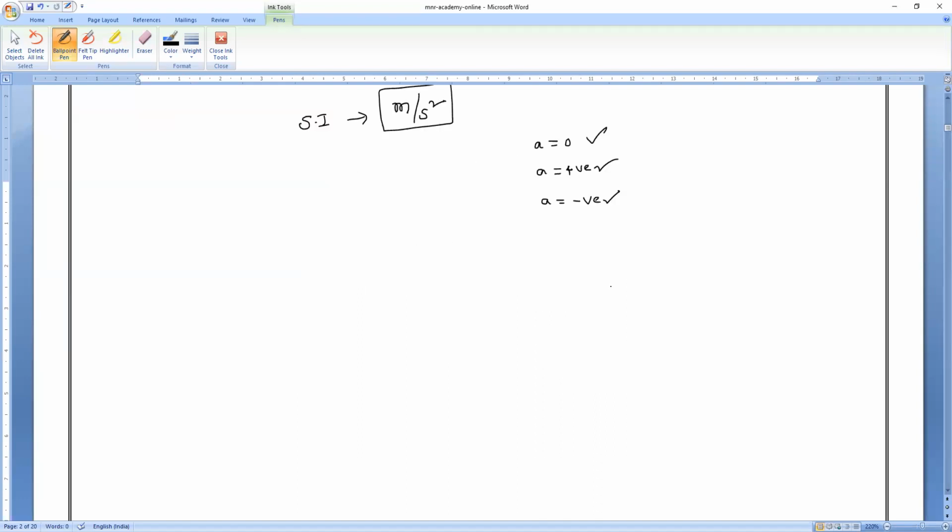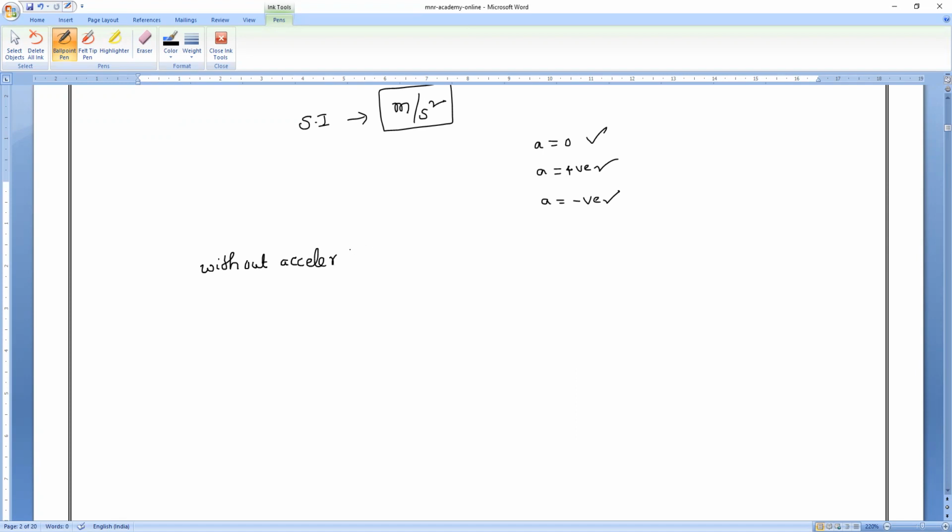Then we studied two points. When a body moves without acceleration, or with zero acceleration, so that body is said to be in what? Uniform motion or non-uniform motion?